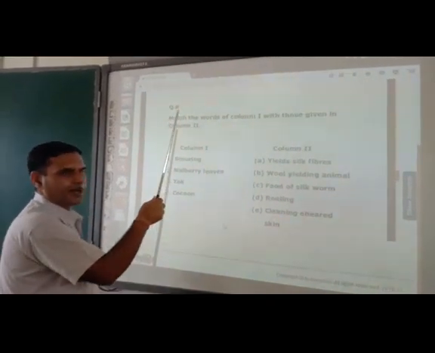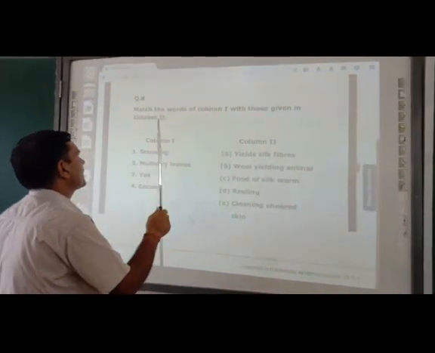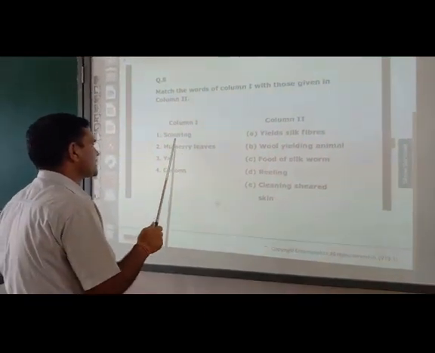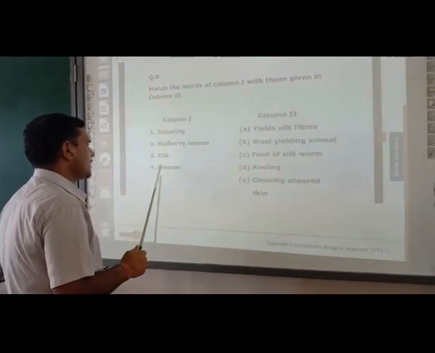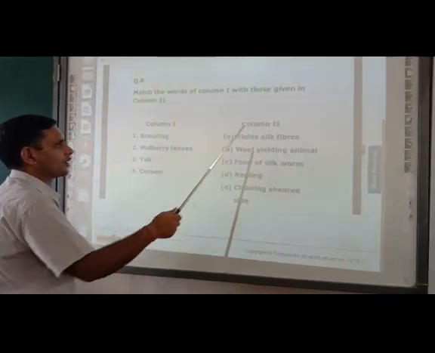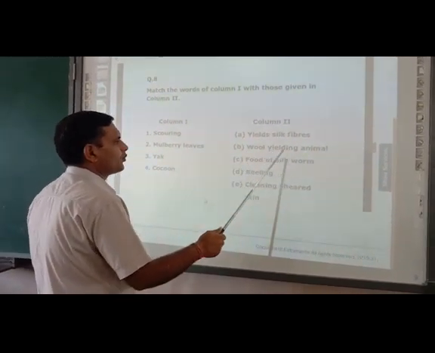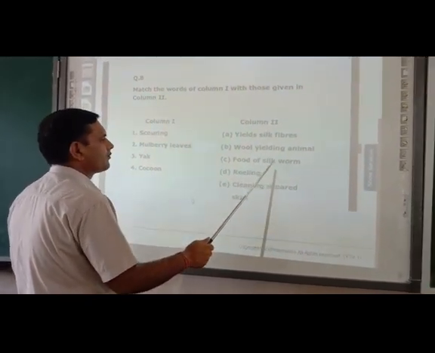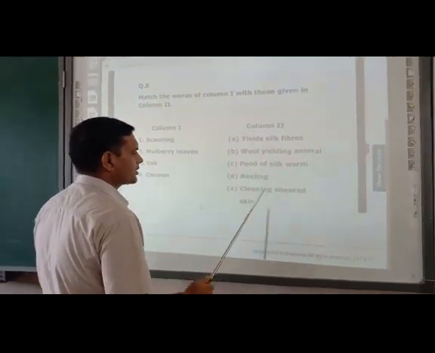Now question number 8. Match the words of column first with those given in column second. Column first: scouring, mulberry leaves, yak, cocoon. Column second: A, yields silk fibers; B, wool yielding animals; C, food of silkworm; D, reeling; E, cleaning sheared skin.